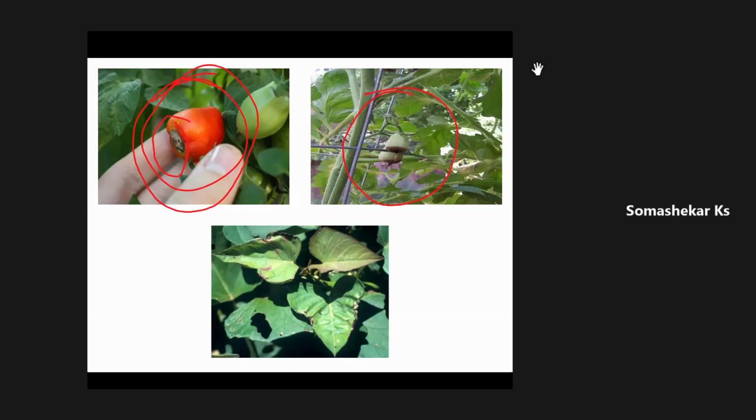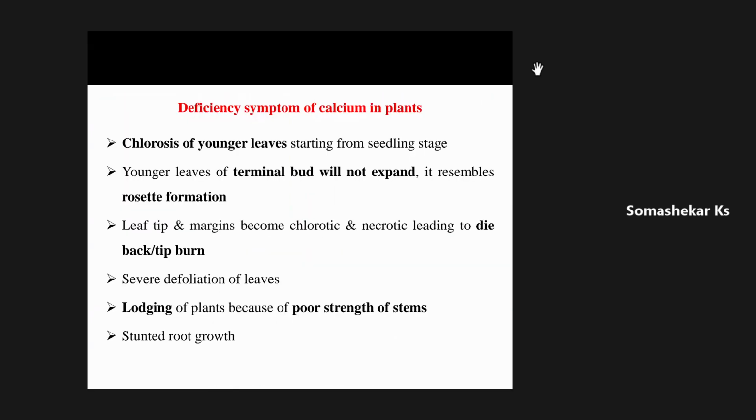And also in case of cruciferous crops, the calcium deficiency will cause a lot of damage and will reduce the overall yield of the cruciferous crops. That is cabbage, cauliflower, in all those crops. See, if you want to discuss the deficiency symptom of calcium, the chlorosis of younger leaves, the chlorosis of younger leaves starting from seedling stage.